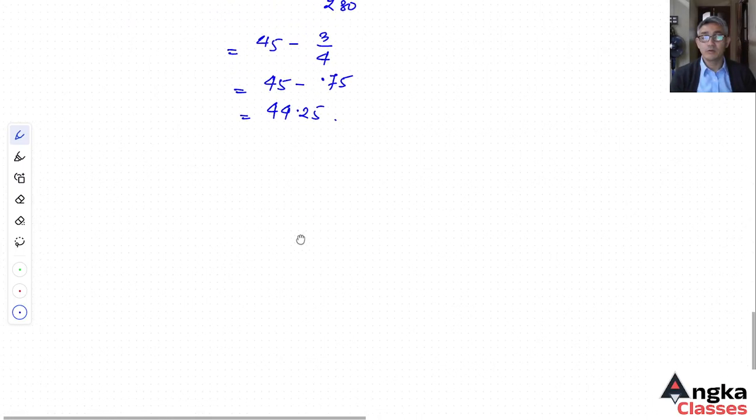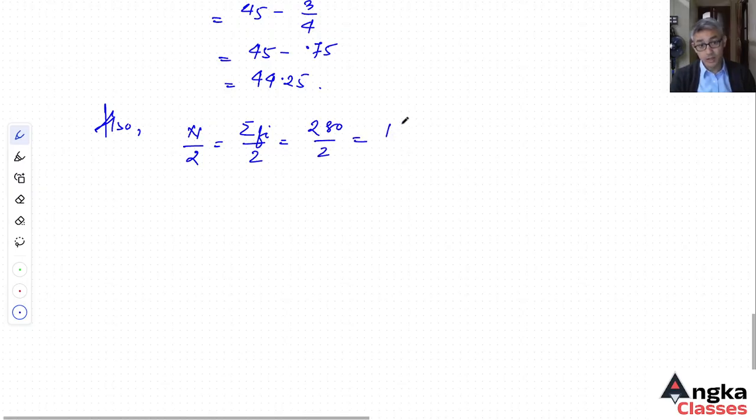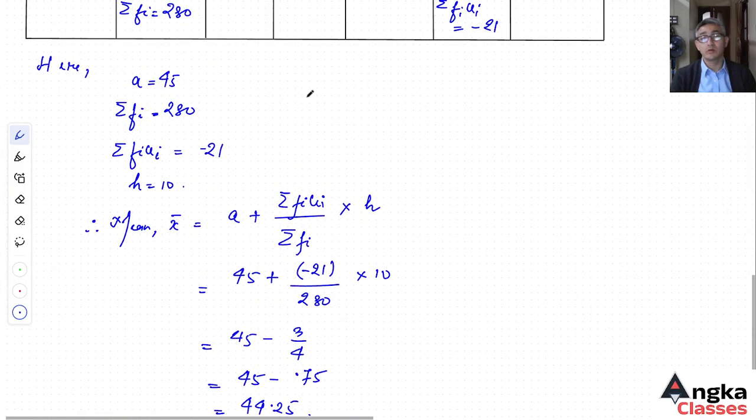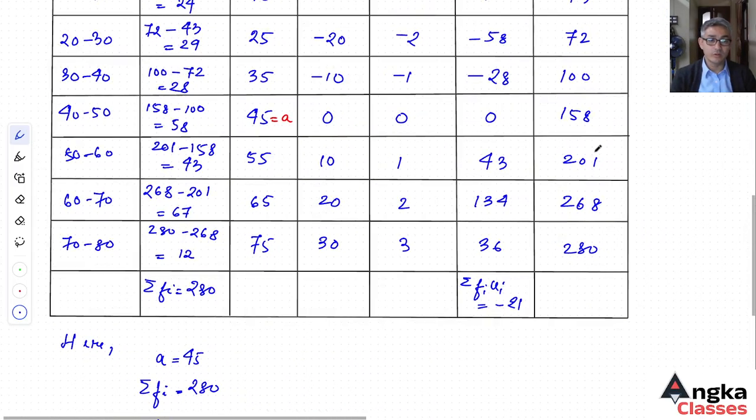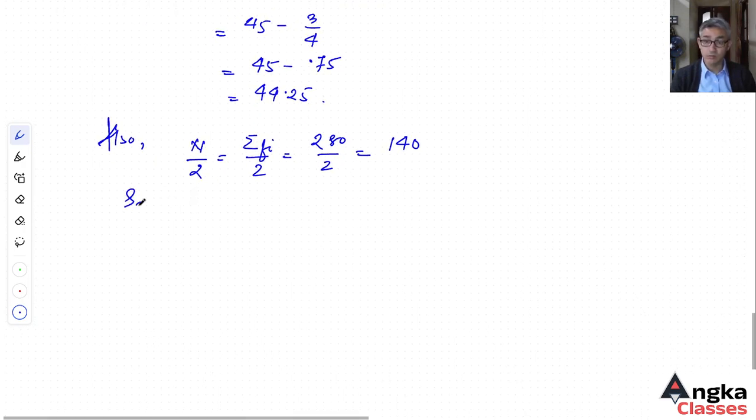Now the median. For the median, we need n by 2, where n is the summation of f i, which is equal to 280. So n by 2 is 140. Then we look at the cumulative frequency just above 140, which is 158. So the median class is 40 to 50.